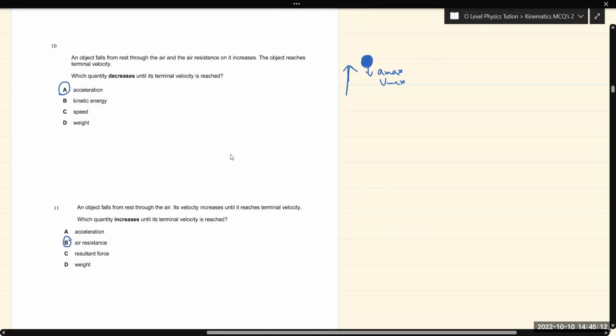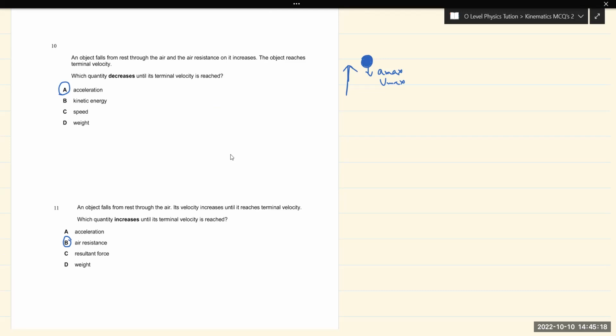Question number 10 हमें बताता है an object falls from the rest through the air and air resistance on it increases. The object reaches the terminal velocity. Object जो है वो terminal velocity पर पहुंच जाता है. Which quantity decreases until its terminal velocity is reached? तो कौन सी क्वांटिटी डिक्रीज होगी?